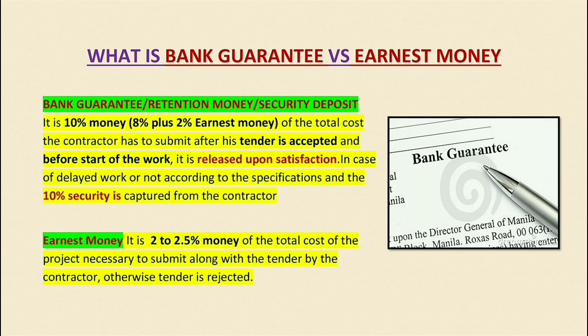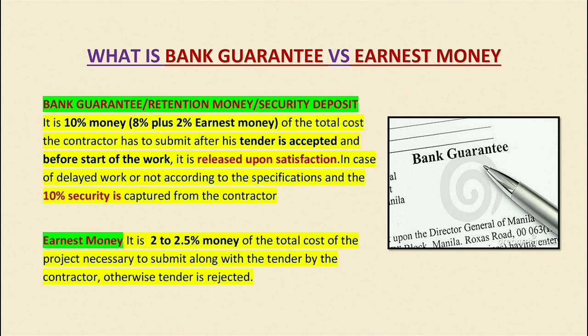So in case of delayed work or work not according to the specification, the 10% security deposit is captured from the contractor. So this is a kind of fine or punishment to the contractor in the contract agreement. That's why the contract agreement is very effective. A contractor has to maintain his work quality according to the specification to save his 10% money, which is quite big because the total cost of the project might be high.